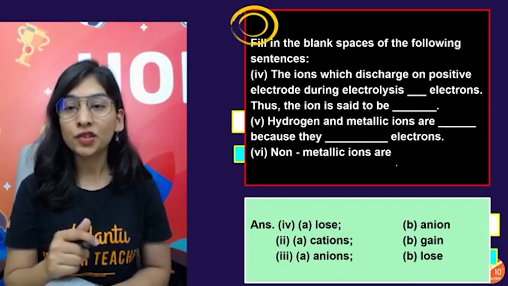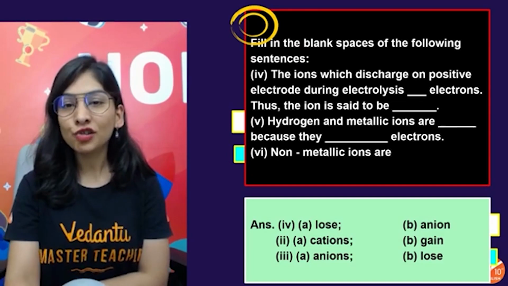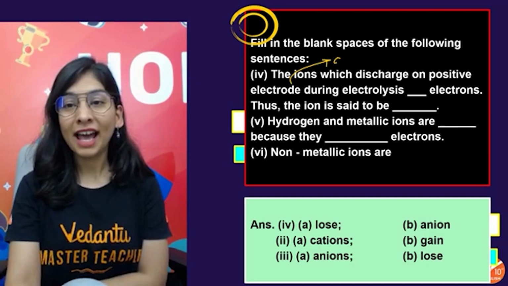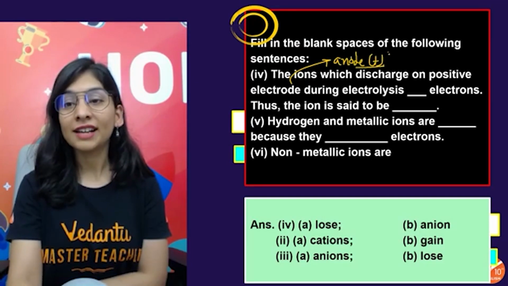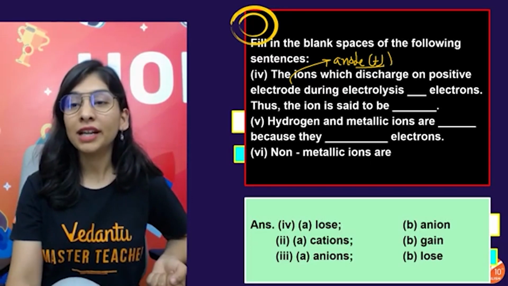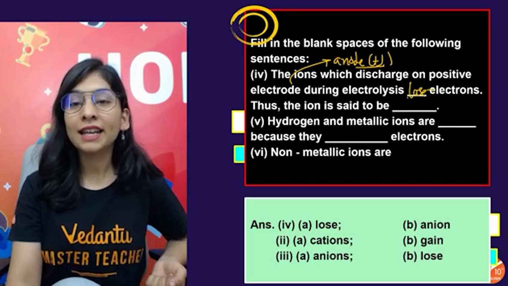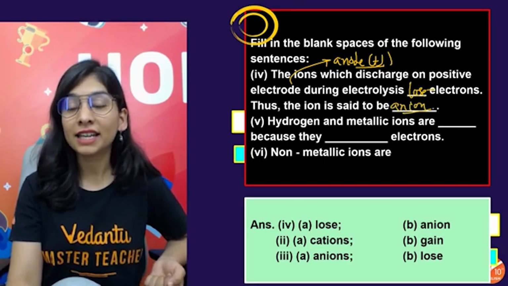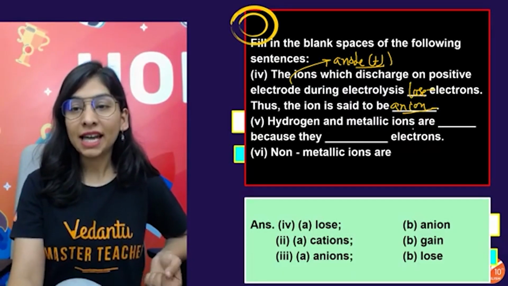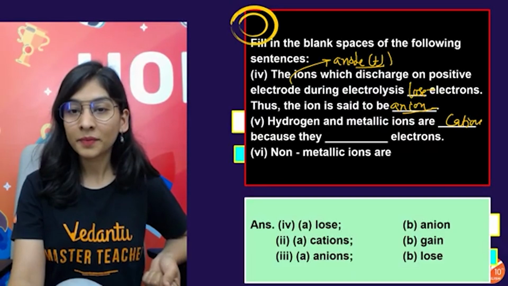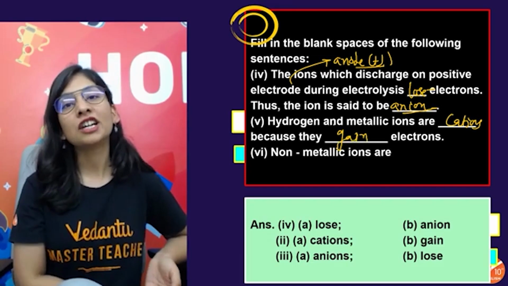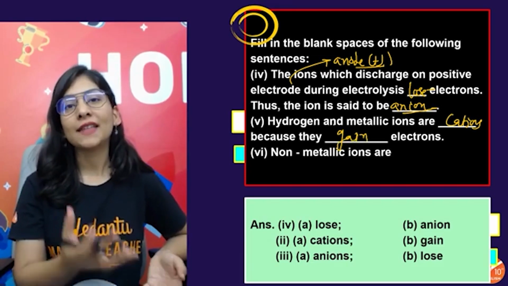Let's have the next part, which is: the ions which discharge on the positive electrode during electrolysis is. So the positive electrode is my anode, as it has to attract anion. So the ions which discharge on the positive electrode during electrolysis are going to lose their electron, and the ion is anion. Anion is negative charge, they lose their electron, and that's how they'll be stable. Hydrogen and metallic ions are cations as they gain electron. Metals are the ones that are electropositive in nature and having positive charge, and they'll gain electron.